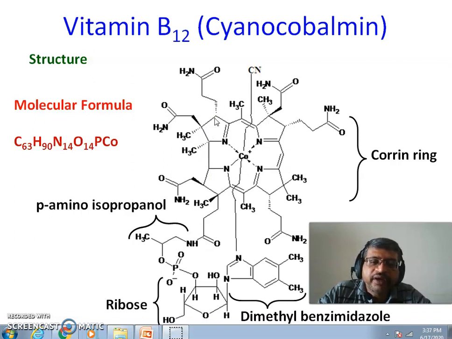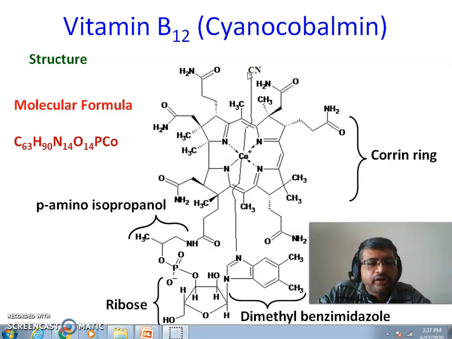The porphyrin ring is perfectly planar and has a perfect covalent structure as well as a conjugated system. The cobalt present over here is in a +2 oxidation state. One bond comes from here with the nitrogen and one with the cyanide.